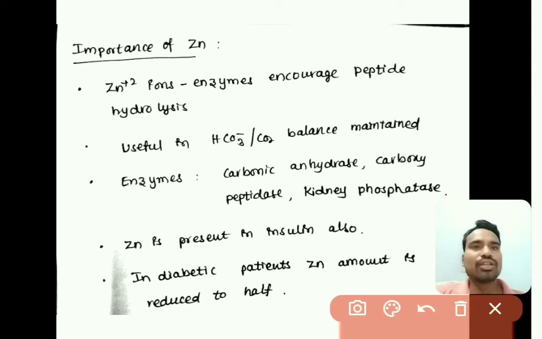The next one is the importance of zinc. Here the zinc +2 ion is majorly present in different kinds of enzymes.